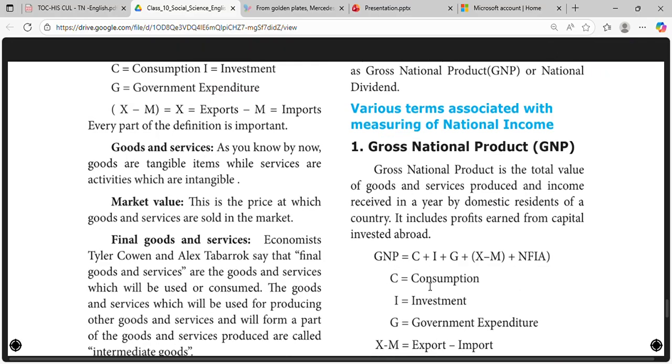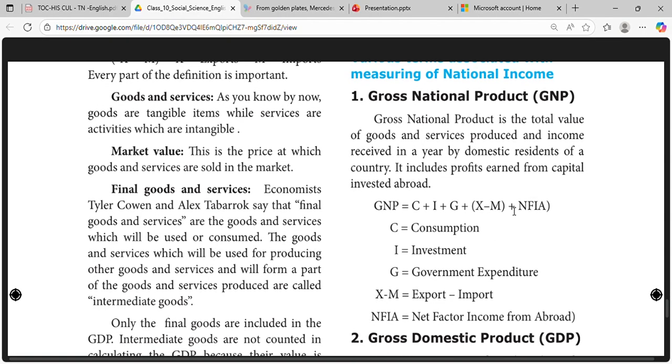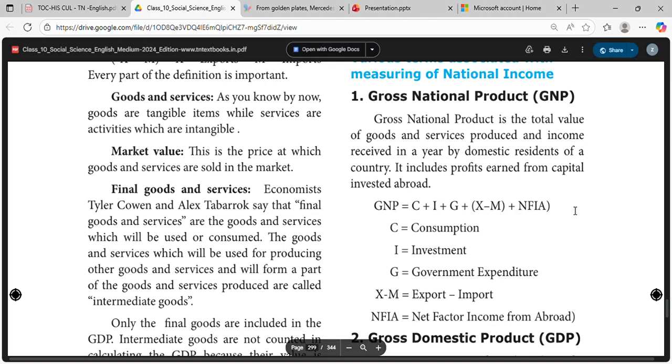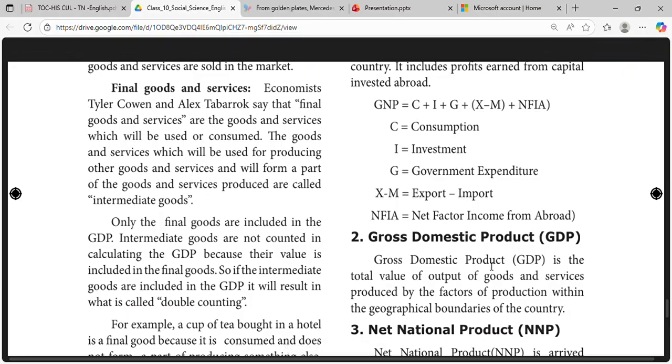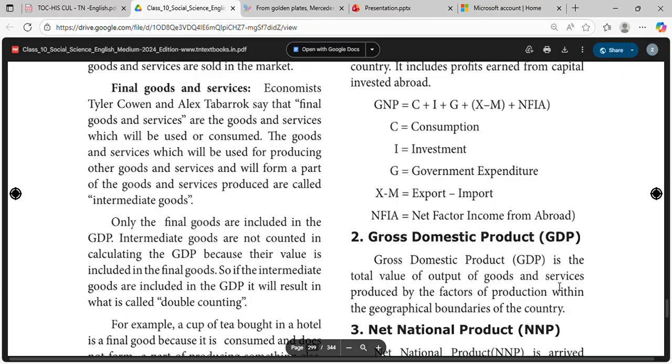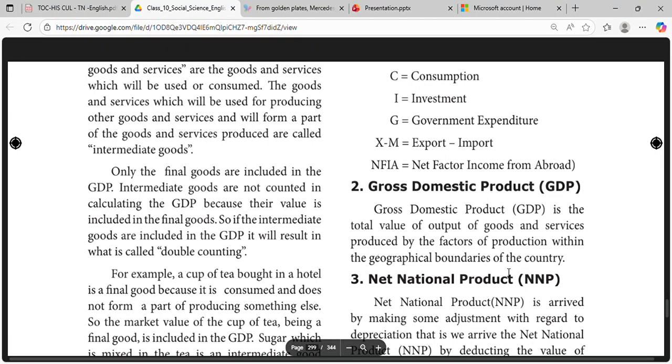GNP is equal to consumption plus investment plus government expenditure plus exports minus imports plus net factor income from abroad. Gross domestic product is the total value of output of goods and services produced by the factors of production within the geographical boundaries of the country.